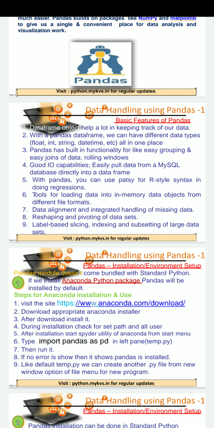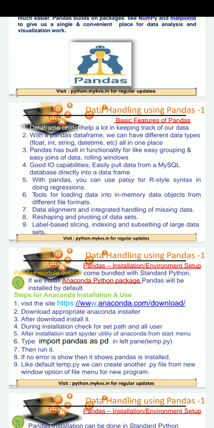With pandas we can use patsy for R style syntax in doing regression. R style and R language can interact with other languages. Tools for loading data into memory and data objects from different data file formats are also available. I have already told you how to store and how to access data of a CSV file. Data alignment and integrated handling of missing data is also possible.